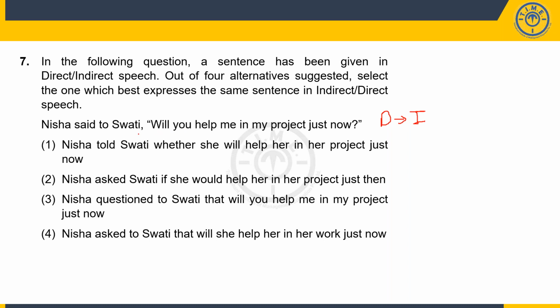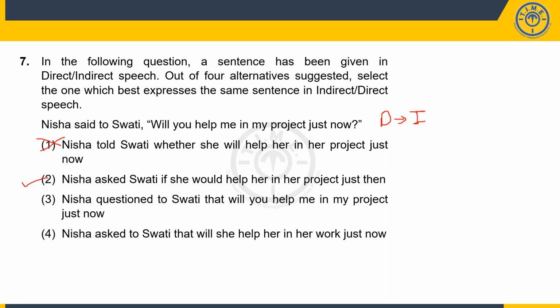The problem here is it's more of a question. So I have to say Nisha asked Swati, or Nisha questioned Swati, something like that. And again, this will would ideally be converted into would. So one gets eliminated. Nisha asked Swati if she would help her in a project just then. So the now became then, me became her, will became would. So 2 seems to be okay.